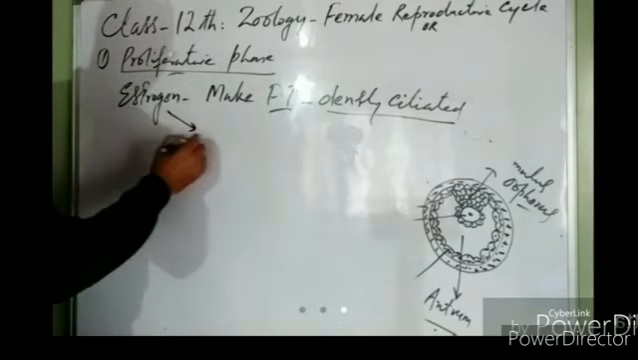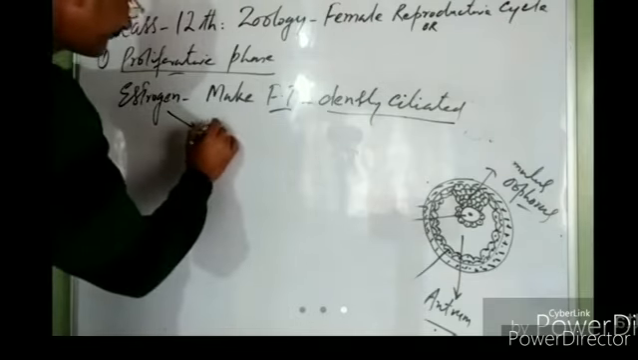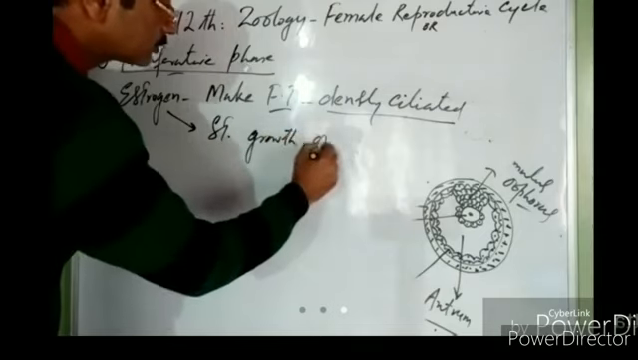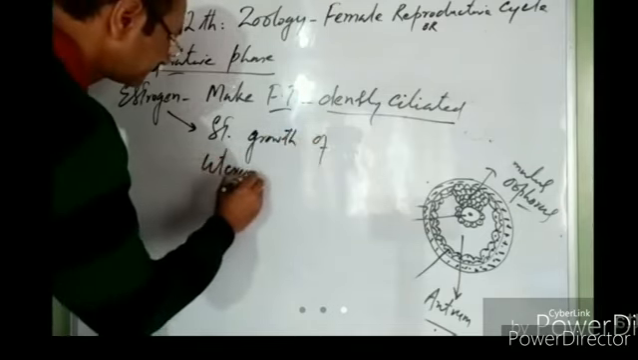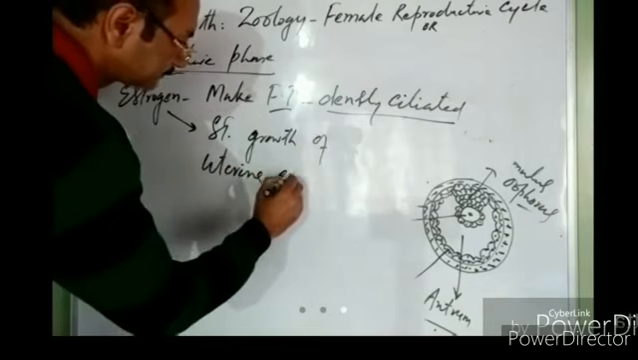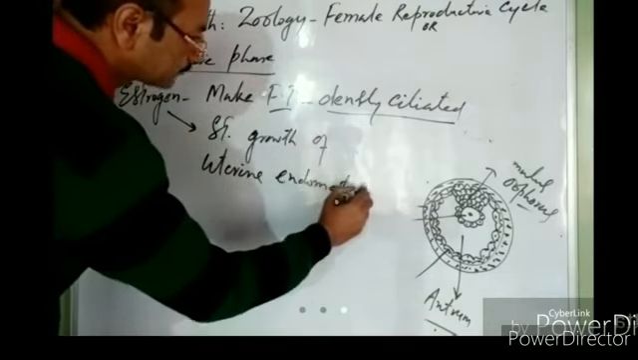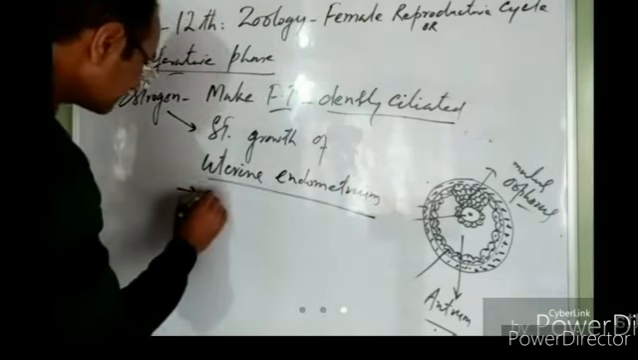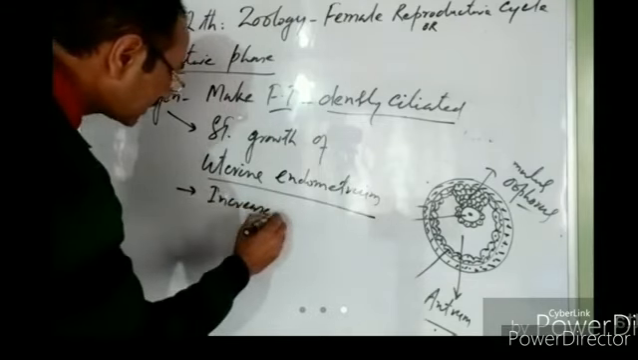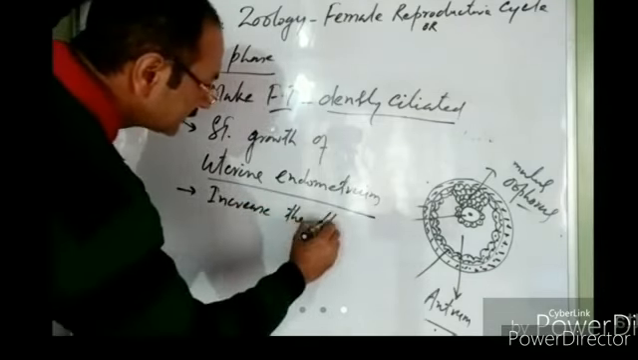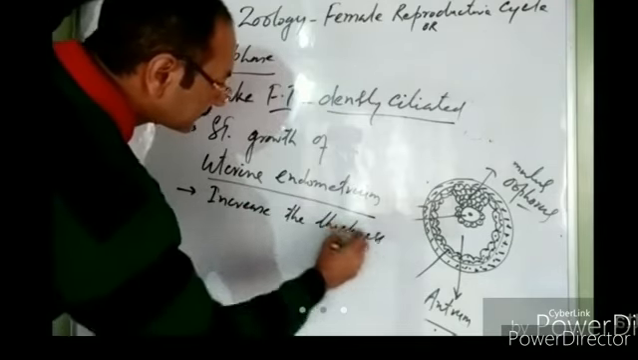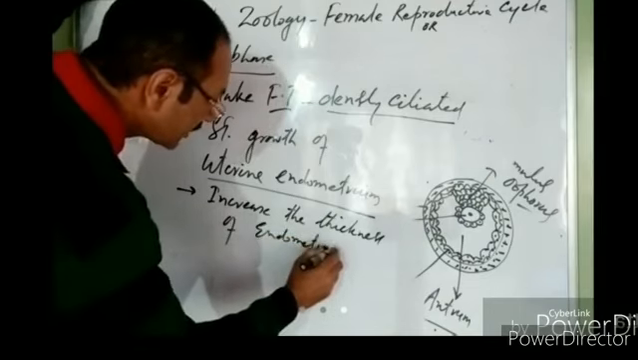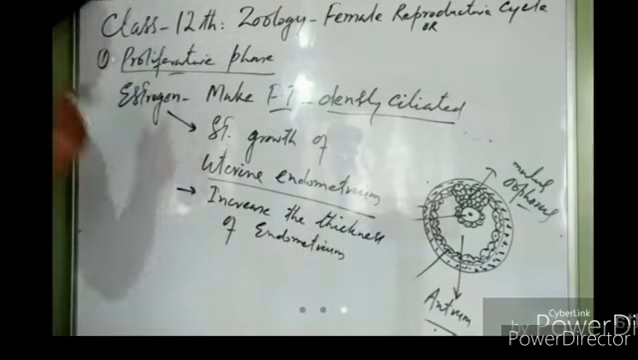Then these estrogens also act on the uterine endometrium. They stimulate the growth of the uterine endometrium. Estrogens stimulate the growth of the uterine endometrium and increase the thickness of the endometrium. So the endometrium under the influence of estrogens becomes thick.